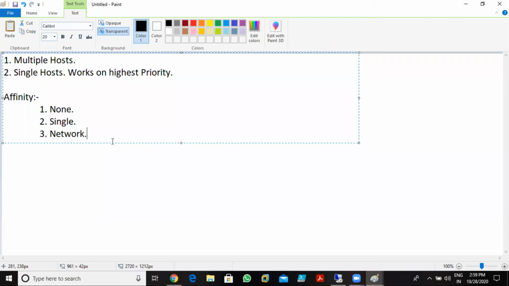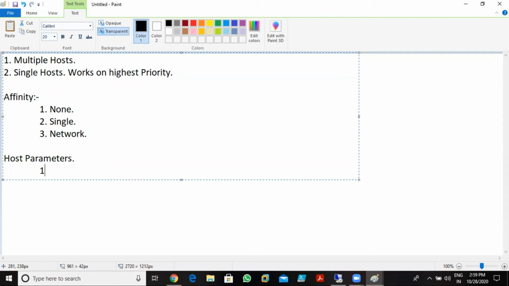Okay. Now the last one we need to understand is host parameters. Host parameters means the parameters we can use to add the hosts, to add the servers in the cluster. We have parameters like the priority, as I already told you. We have a priority method. Priority is there.